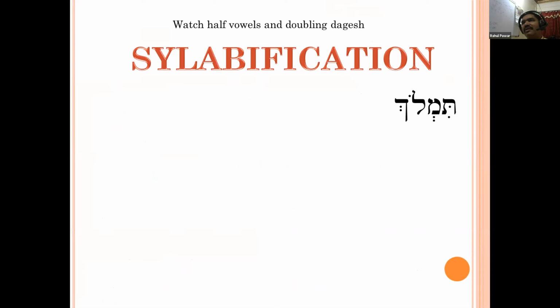Now, another example we are going to see. Can you watch the full vowels in this word? How many?